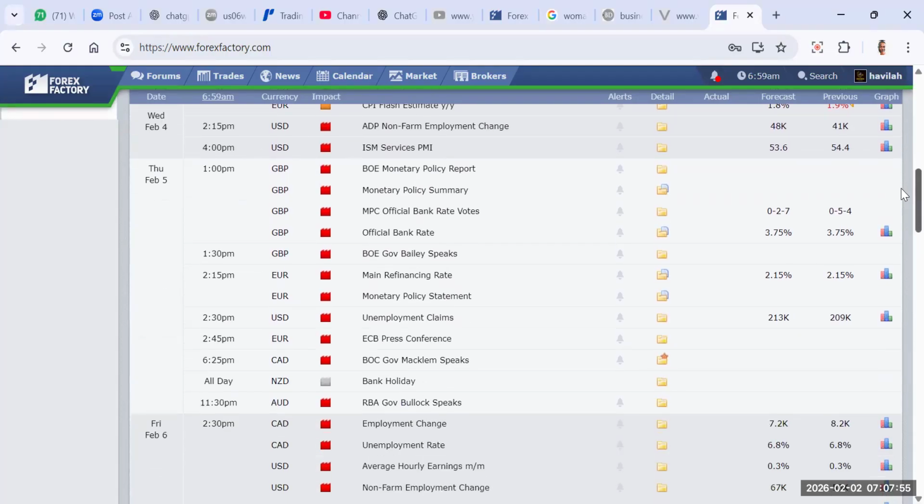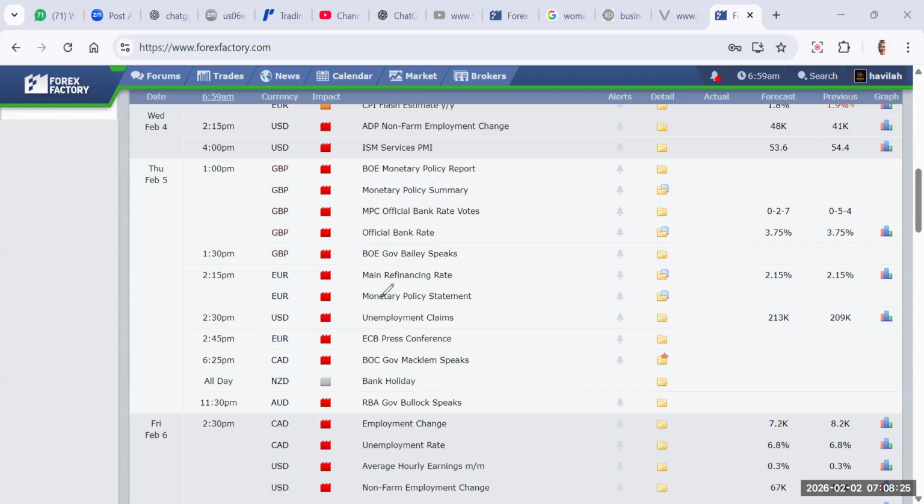On Thursday by 2:15 p.m. And finally, on Friday, we have the biggest. Okay, sorry, that was Wednesday. That was Wednesday for the ADP non-farm. On Thursday, there will be a lot of activity also from the United Kingdom. We have the Bank of England monetary policy report, we have the monetary policy summary, and MPC official bank rate votes. This is still interest rate from the United Kingdom. Then we have the official bank rate. So volatility is expected on Thursday from the United Kingdom by 1 p.m. Let's take note of that.